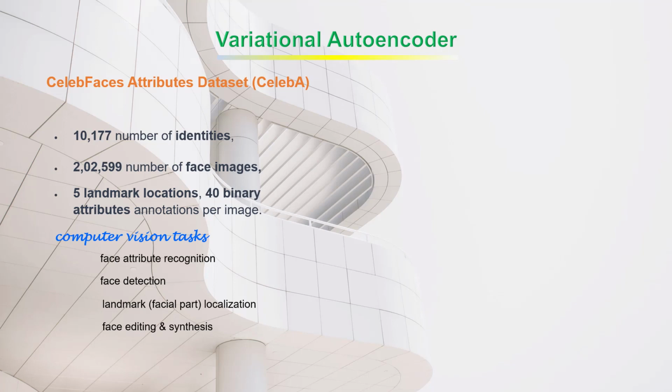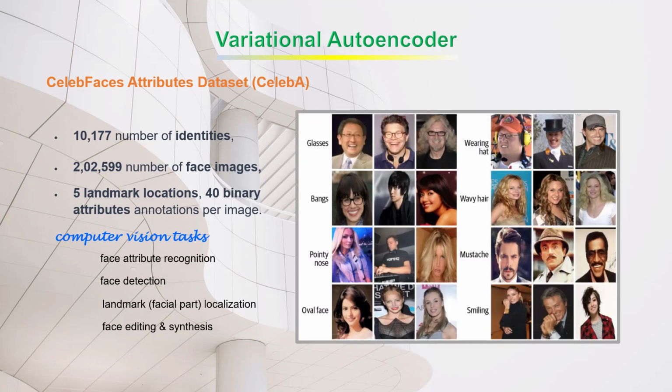It has various labels like glasses, wearing hat, bangs, wavy hair, smiling, etc. For training the variational autoencoder, we don't need the labels, but these will be useful later when we start exploring how these features are captured in the multidimensional latent space. Once our variational autoencoder is trained, we can sample from the latent space to generate new examples of celebrity faces.